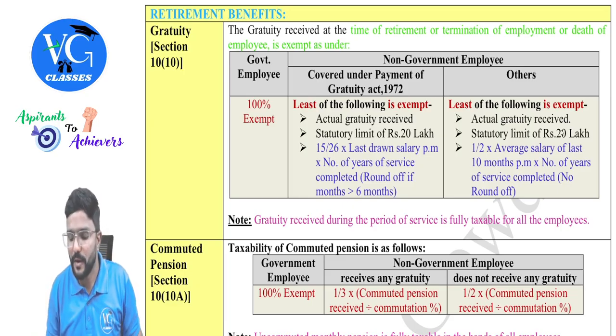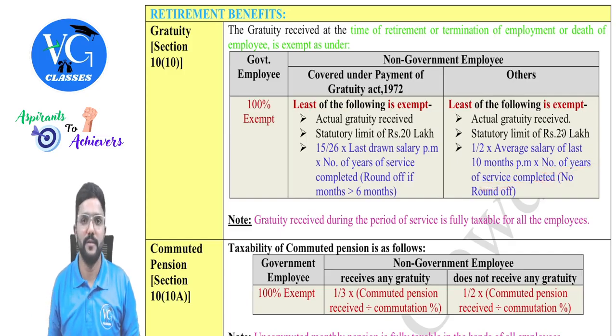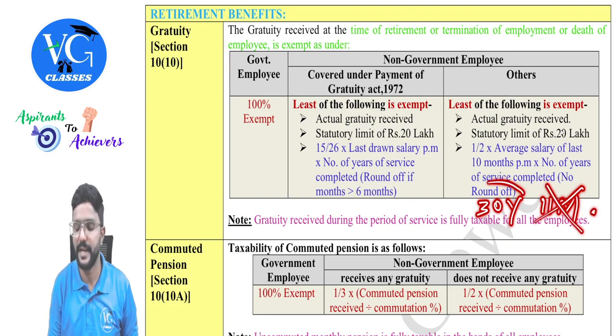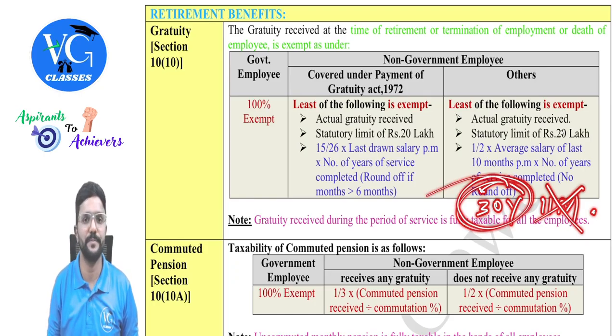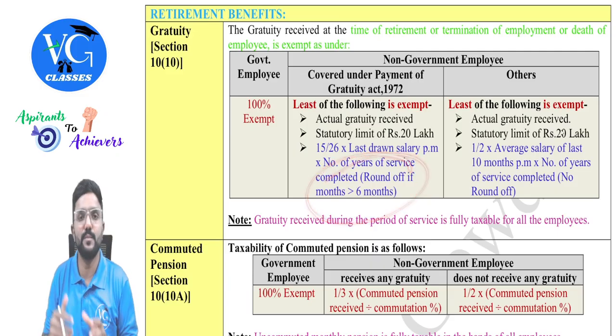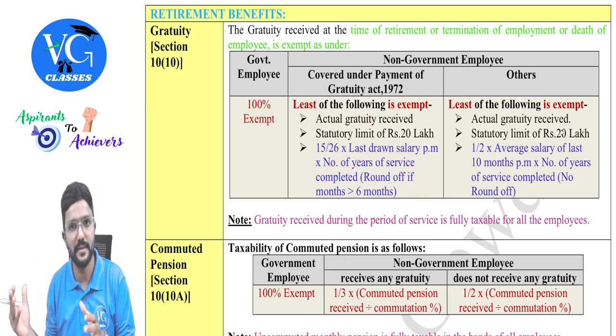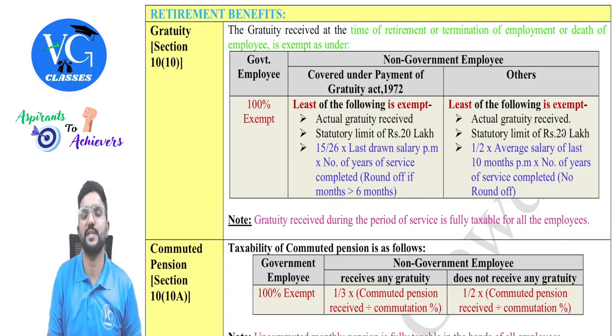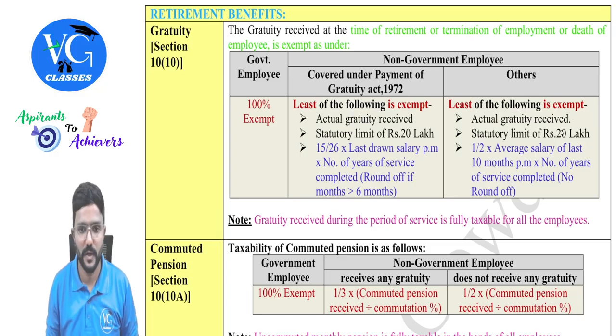Okay, sir. Then into number of years of service completed, no round off. Ignore the months completely. For example, assume employee has rendered 30 years, 11 months of service. Ignore the months completely and take only 30 years. Sir, what if it is 30 years, 5 months, 4 months, 3 months? Still, we will take 30 years only. Here, completely ignore the months. Whereas here, if it is more than 6 months, take next year, round it off to next year. If it is less than or equal to 6 months, take the previous year. That's all. Got it, guys?